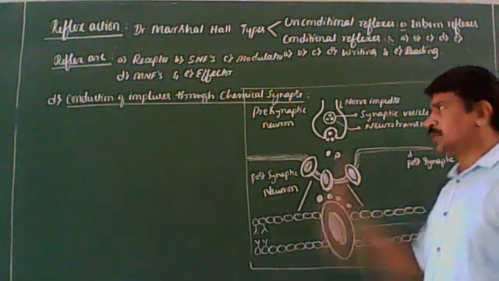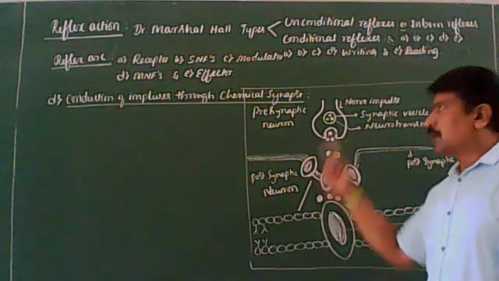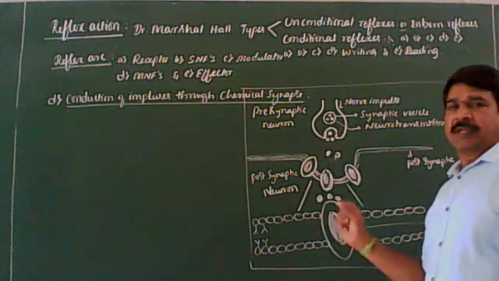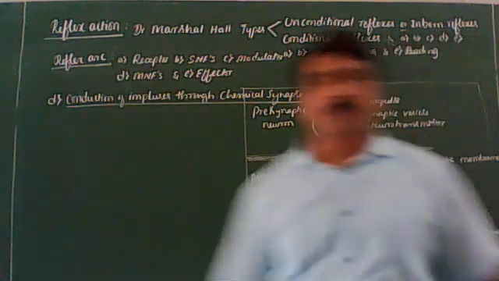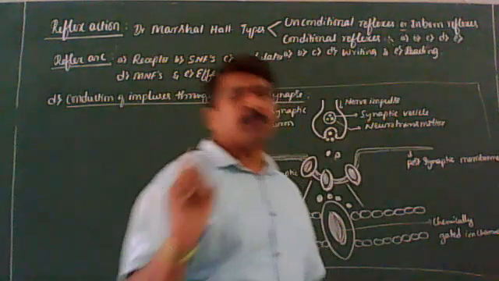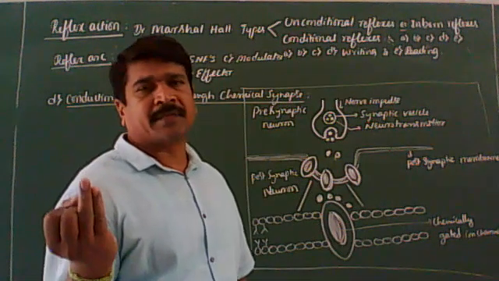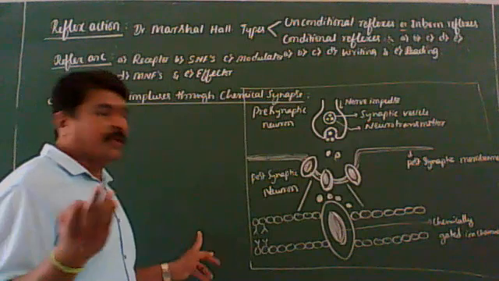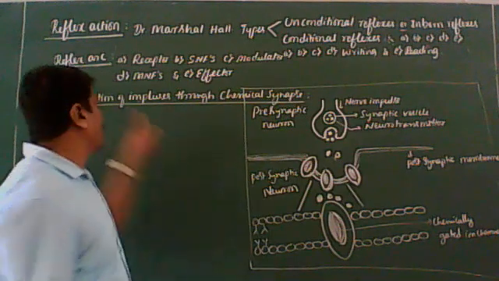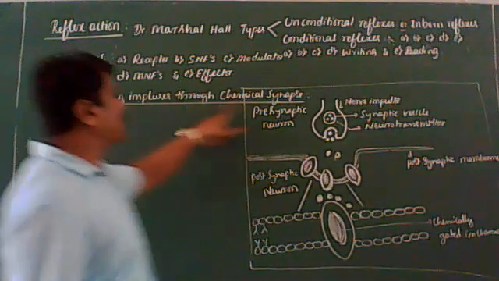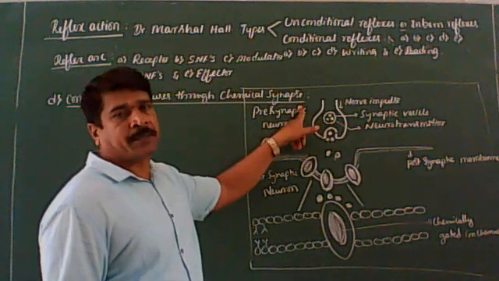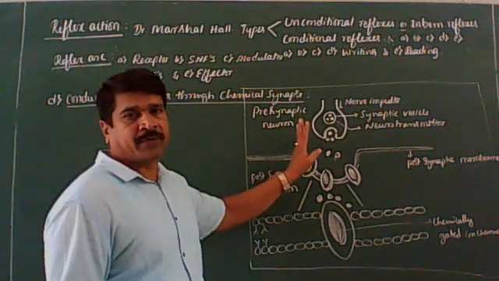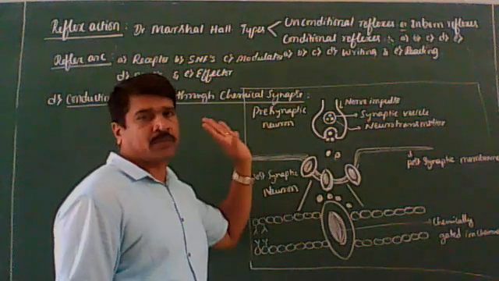Clear? So these are the four parts of the generation and conduction of nerve impulses. One is the resting potential, second is the action potential, third is the conduction of impulses through synapse, fourth is the conduction of impulses through chemical synapse. I think this is very clear for you. Got it now? So that much you should remember.